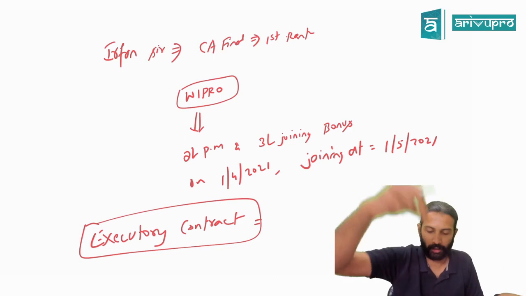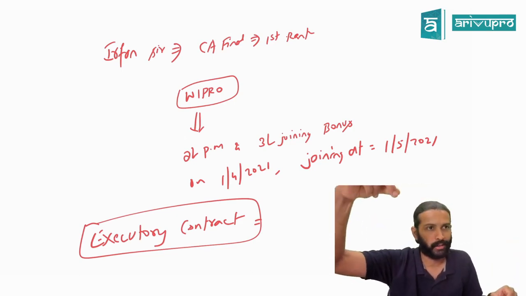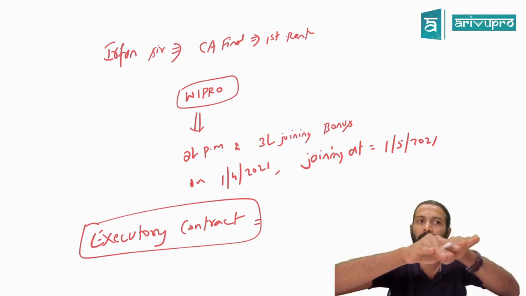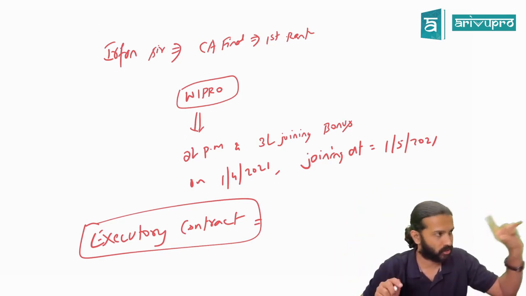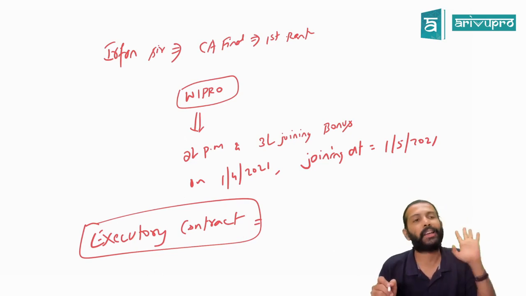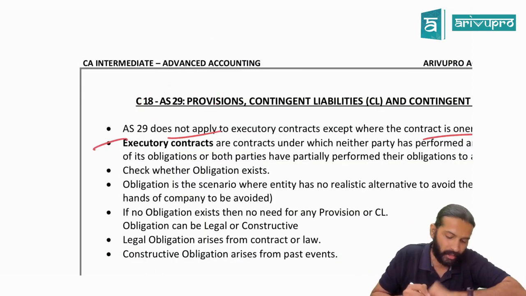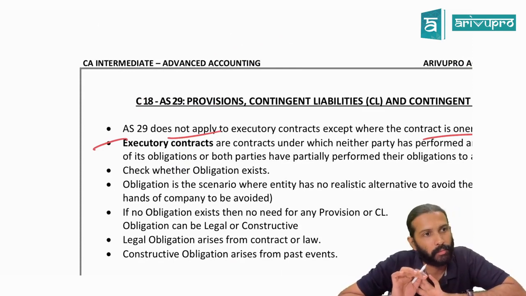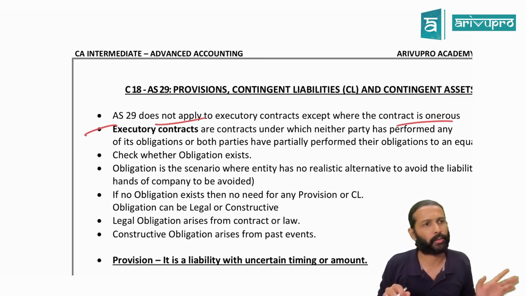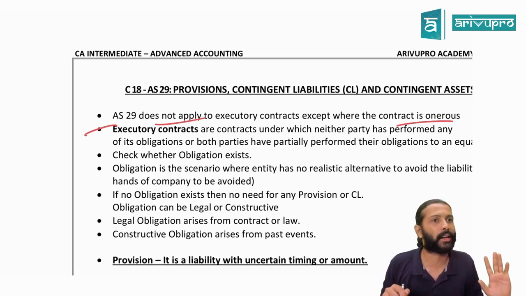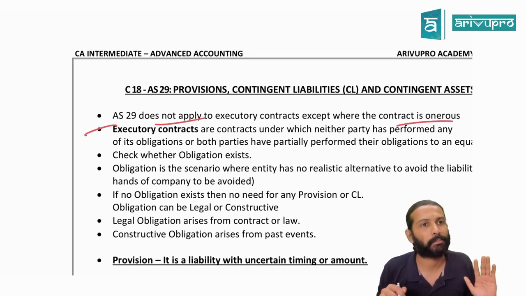Or both the parties have performed to equal extent. Meaning Irfan has signed that he will join, and Wipro has made an offer of so much money. That means both of them have performed their obligation to equal extent. Such contracts we call executory contracts, and if it is an executory contract, AS 29 does not apply. Did you get the meaning of this term now? Onerous contract we'll see later on, for the time being ignore that. Everybody clear? Can I move on to the next one?